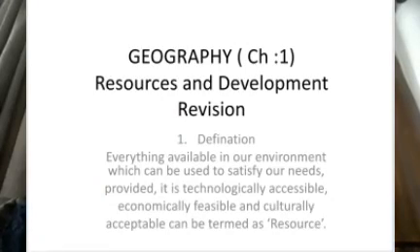Today it is a revision lecture. Geography chapter 1, resource and development. The chapter started with the definition: what is a resource? A resource is everything available in our environment which can be used to satisfy our needs. It is technologically accessible, economically feasible and culturally acceptable. Anything can be termed as a resource. So the first definition we have cleared.